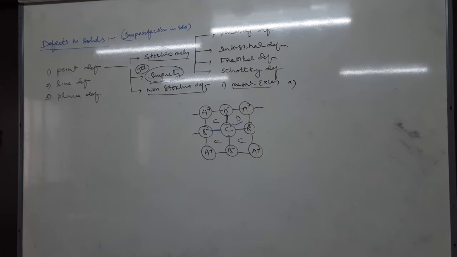Next, defects in solid are due to one, dislocation of particles, and two, presence of impurities. Dislocation of particles and presence of impurities.